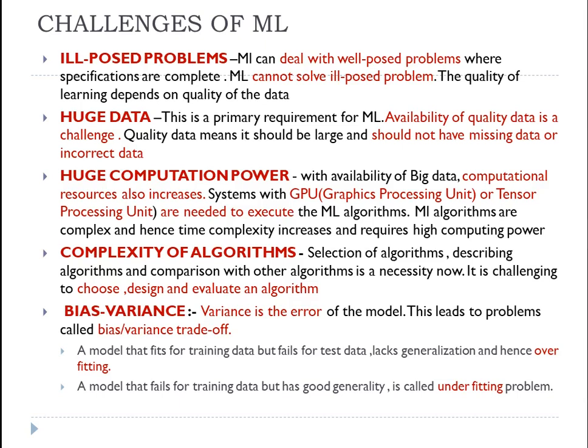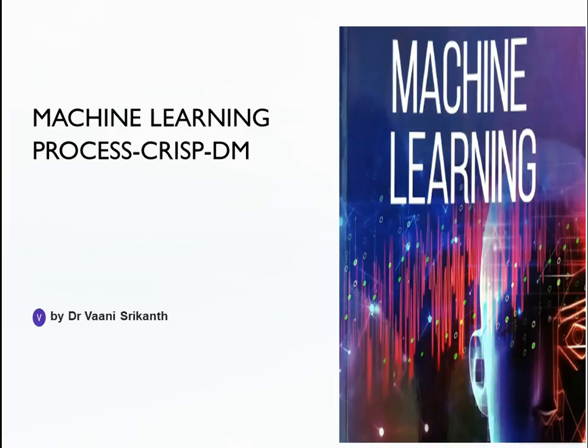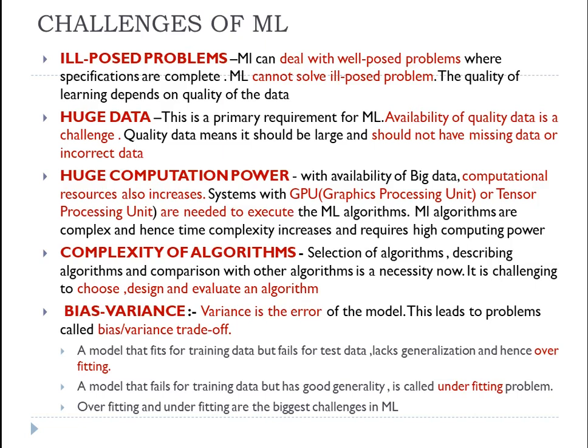We will see all of this in the later sessions. Overfitting and underfitting we will see in the second module, third module and so on. It's one of the biggest challenges in machine learning, and how we can overcome these problems we will see with respect to particular algorithms in machine learning. So that was about the main challenges of machine learning, and in the next session we will discuss the machine learning process, that is CRISP-DM.